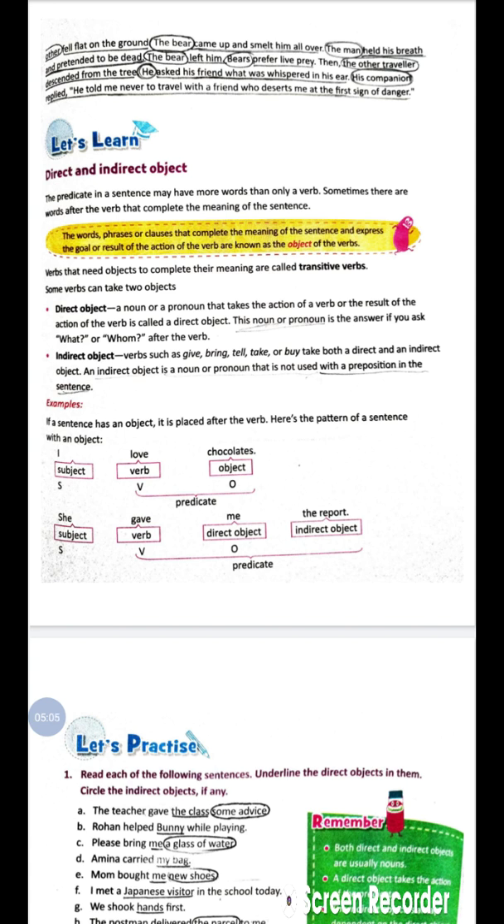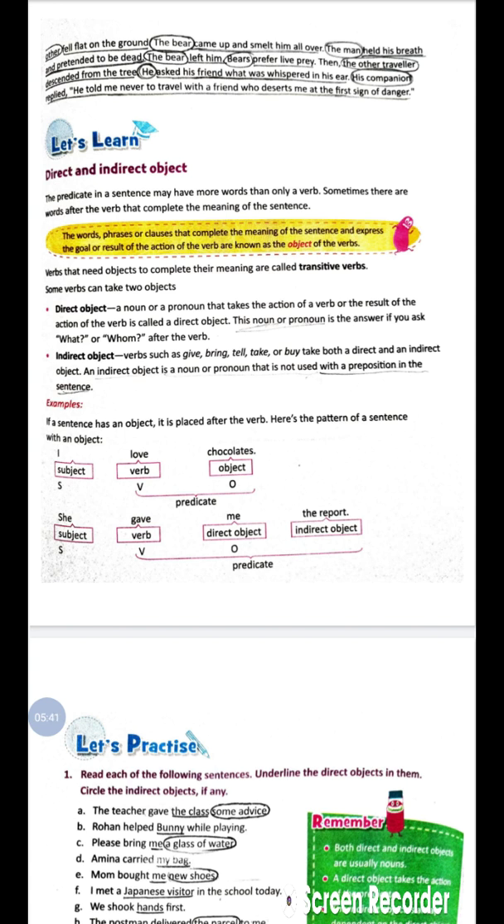Verbs such as give, bring, tell, take or buy take both a direct and an indirect object. An indirect object is a noun or pronoun that is not used with a preposition in the sentence. Now some examples. If a sentence has an object, it is placed after the verb. I love chocolates. So chocolates is an object that is placed after the verb, that is love.